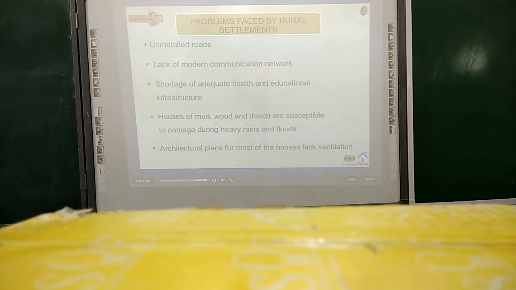Unmanned roads, lack of modern communication network, shortage of adequate health and educational infrastructure. Houses of mud, wood and thatch are susceptible to damage during heavy rains and floods. Architectural plans for most of the houses lack ventilation.